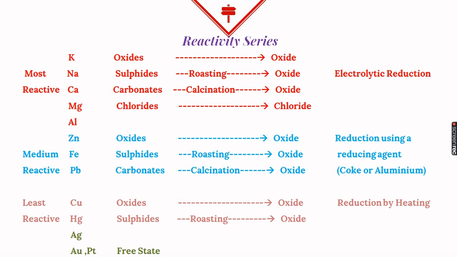Most reactive metal oxides cannot even be reduced by using a reducing agent. So we perform the process of electrolysis for this, and that is why it is called electrolytic reduction. So now we revise that the metal oxides of most reactive metals can be reduced by electrolytic reduction. Medium reactive oxides are reduced using a reducing agent, and least reactive metal oxides can be reduced simply by heating.